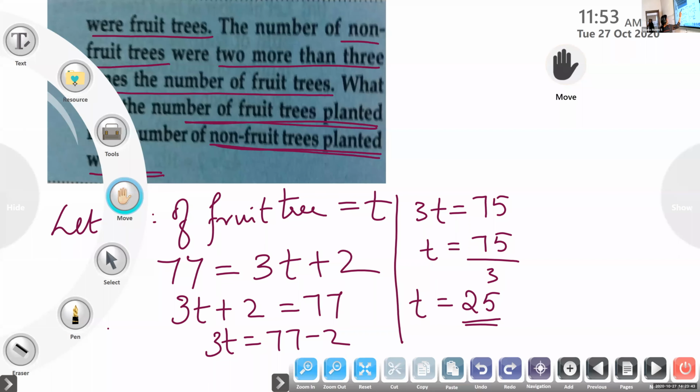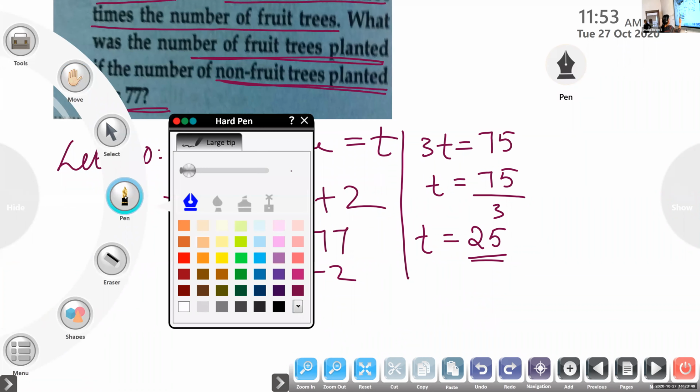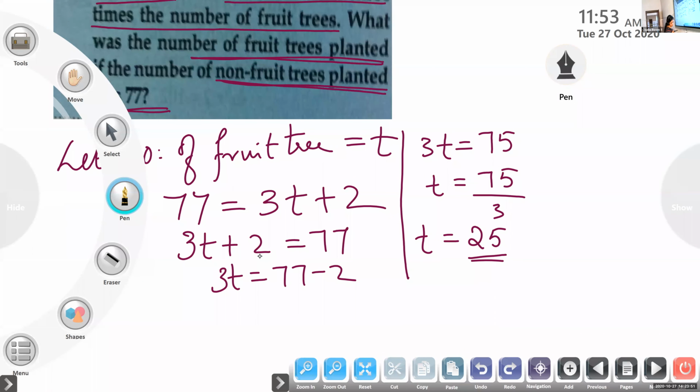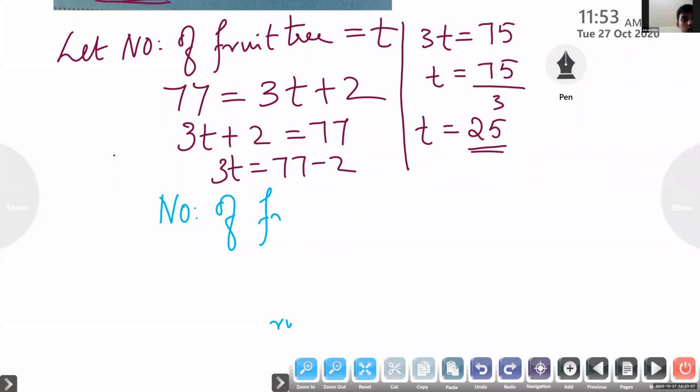Now the last step you have to write what is asked: the number of fruit trees is equal to 25. Okay, that's the question.